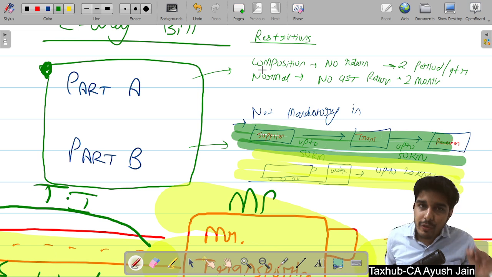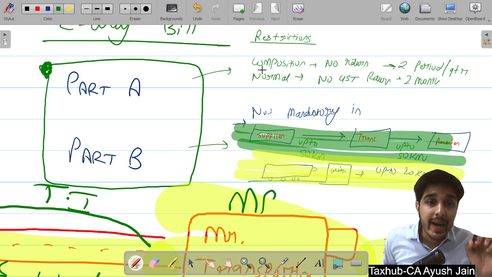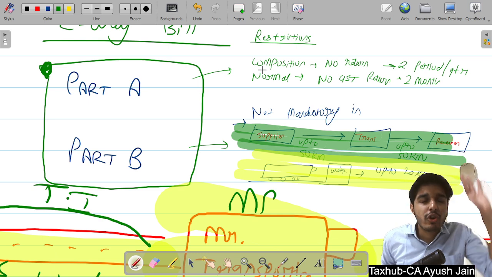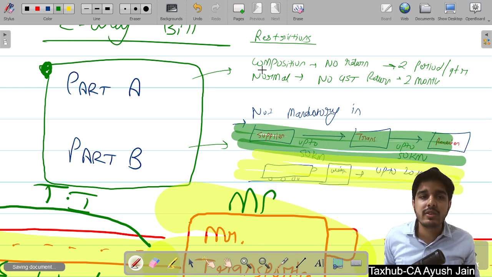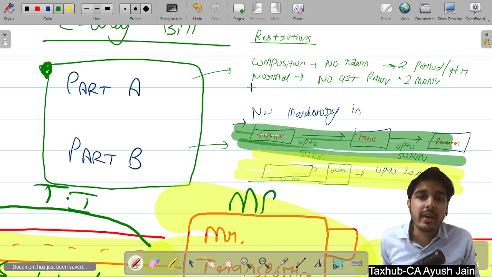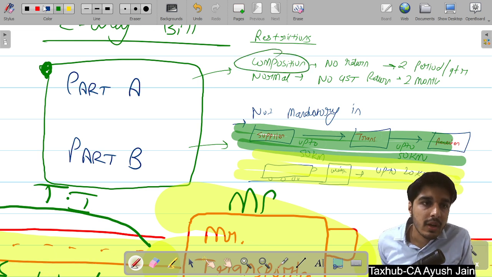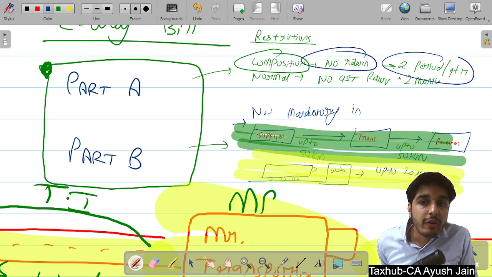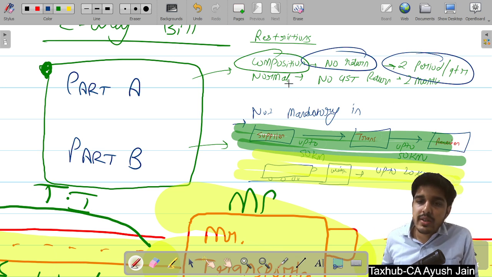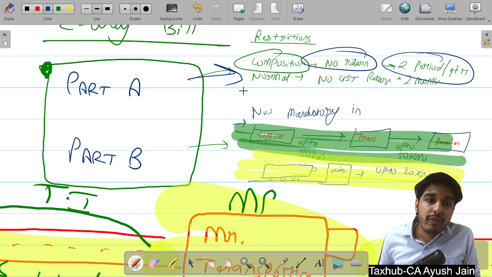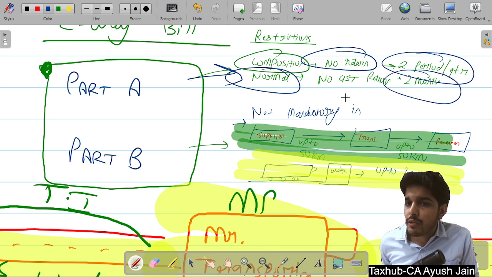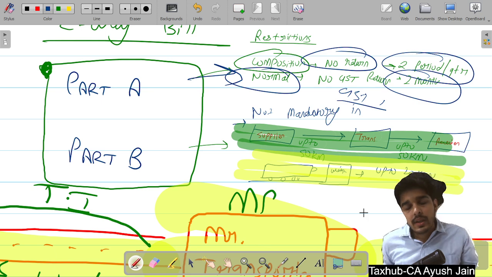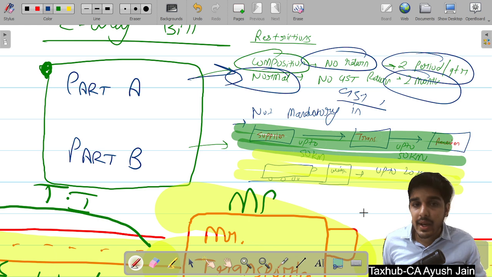So the government said that if you are a bad person, meaning you have not filed your returns for 2 consecutive periods, we are not going to allow you to generate an e-way bill. If you are debarred from generating e-way bills, your business is going to be hampered. This is one very smart game the government has played. If you are a composition dealer and you have not filed returns for 2 consecutive quarters, then you cannot generate part A of the e-way bill. But if you are a normal person and you have not filed GSTR-1 for 2 months, then you are debarred from generating part A of the e-way bill.